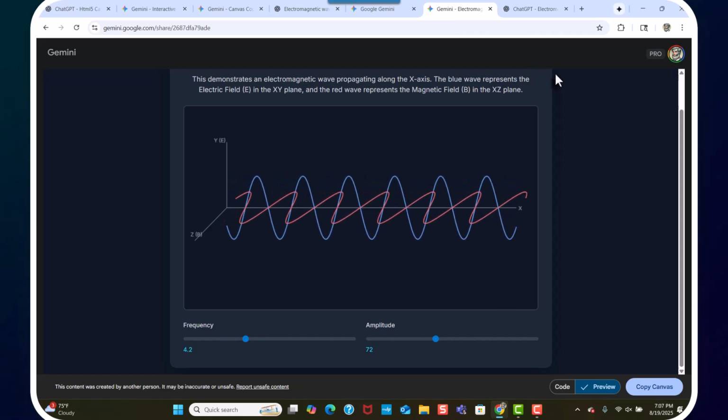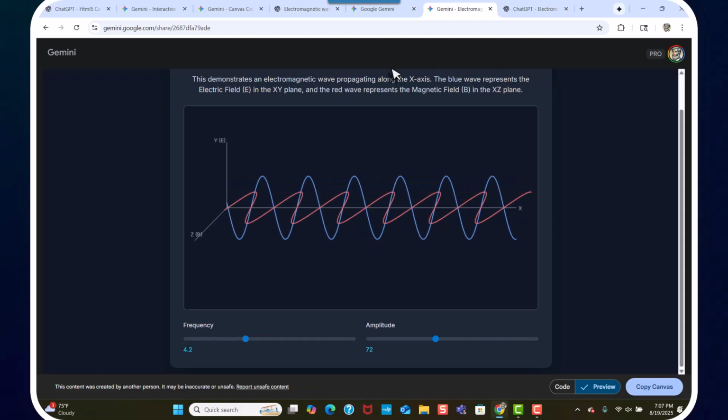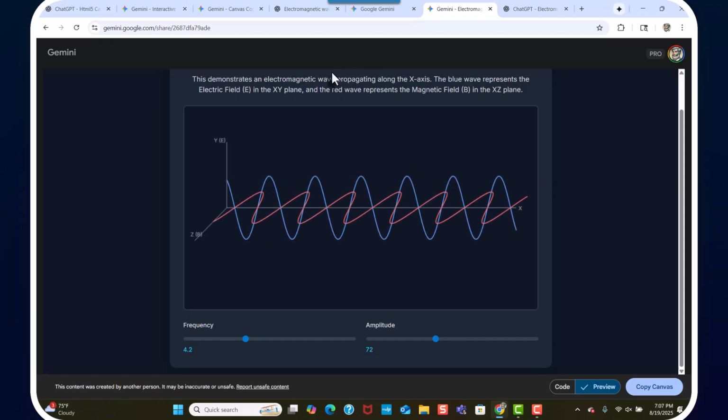So there you go. There is my comparison for the two. And I hope you enjoyed it and go out there and start teaching science.